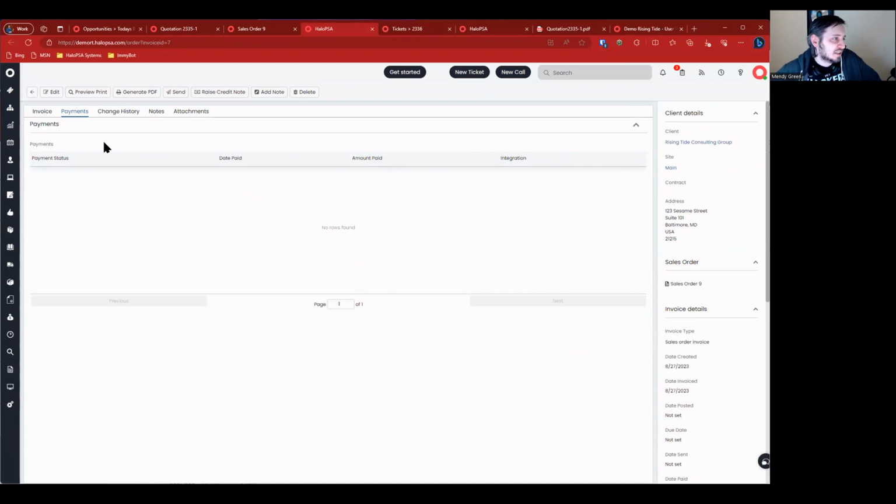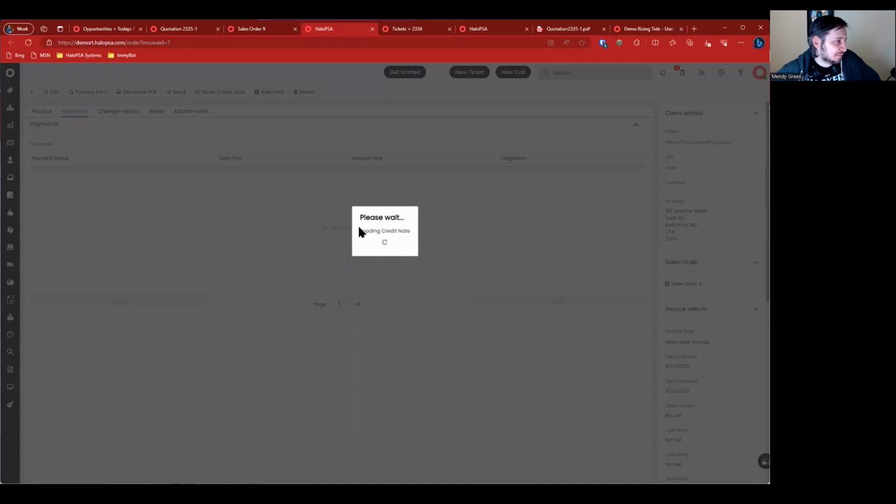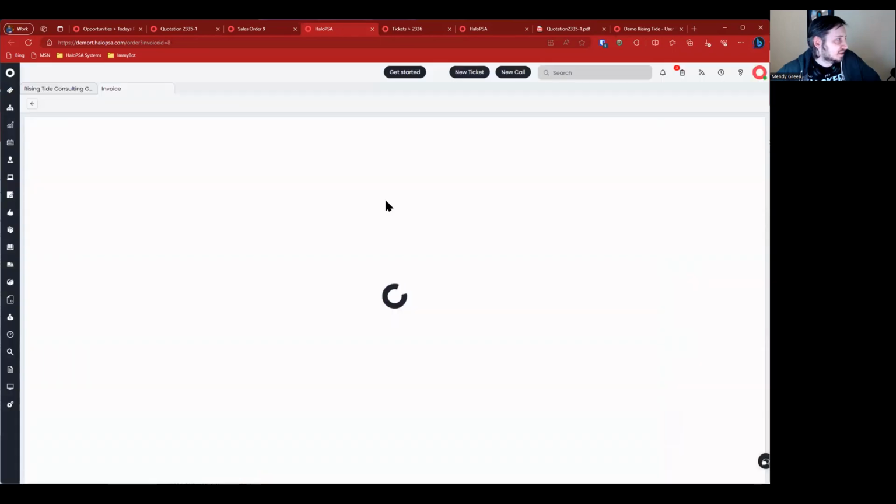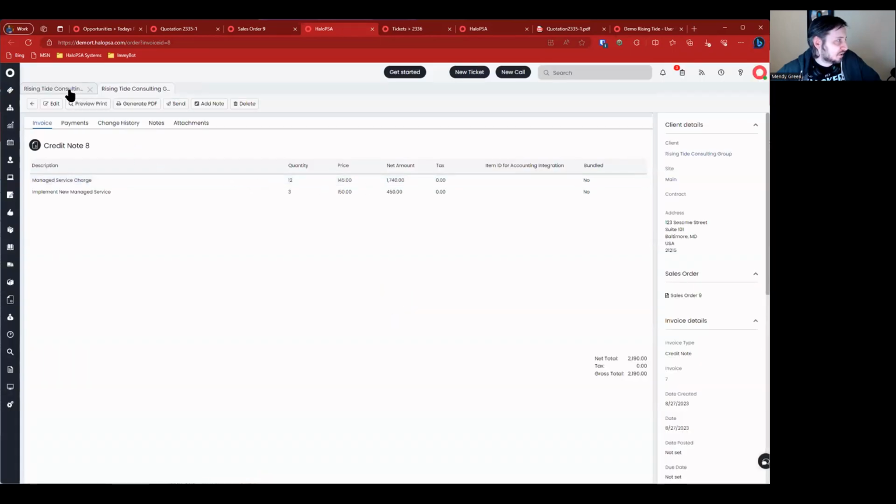If I can, I don't think, it looks like I took that button away. Interesting. There used to be a receive payment button. Now we'll just raise a credit note. I don't know what that did.